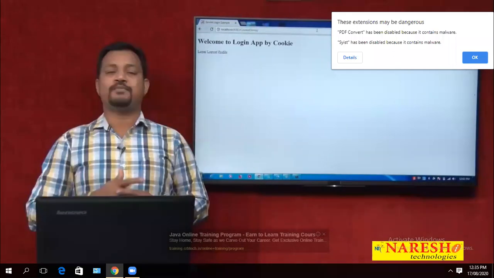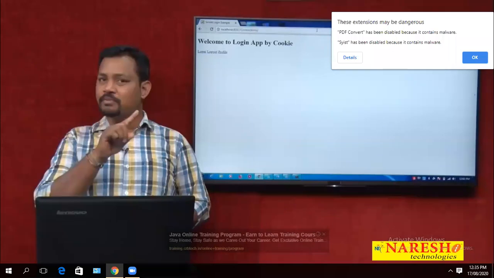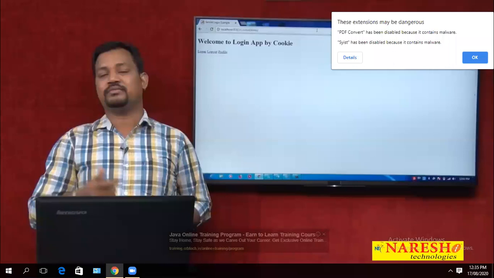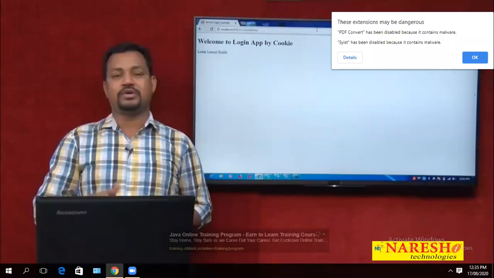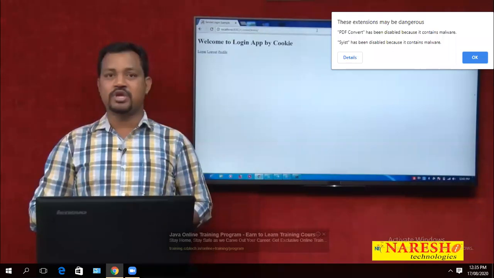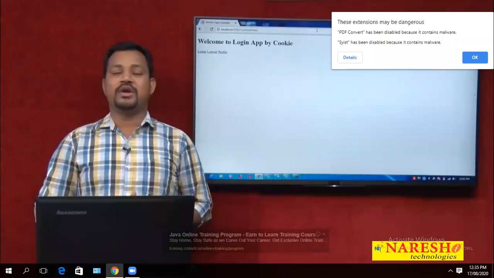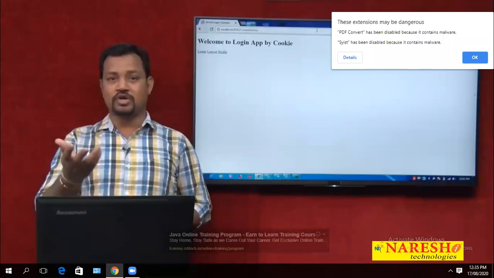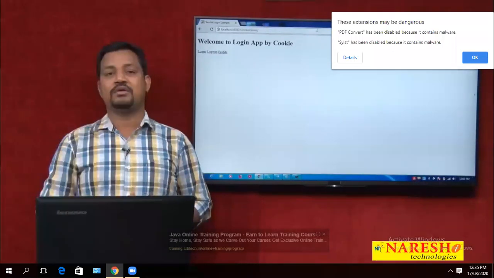Without the login process, you must not view the profile. Once you have logged out, immediately the cookie must be destroyed. Once the cookie has been destroyed, again you have to start with the login process. You must not be allowed to check your profile.